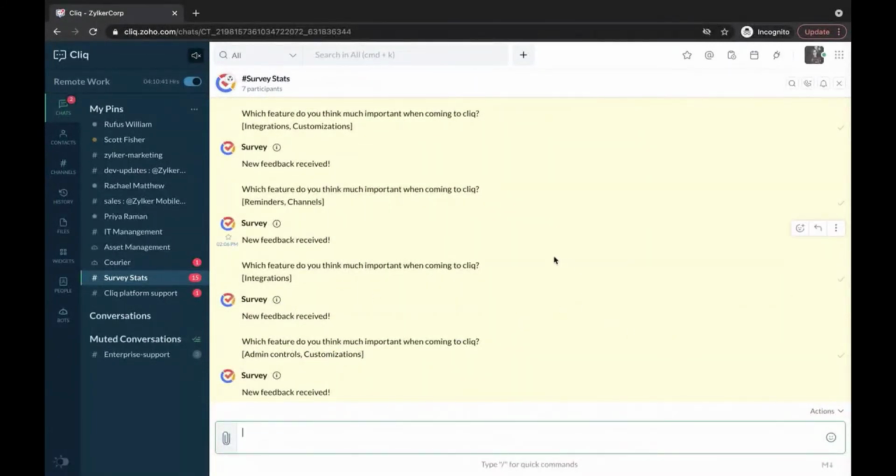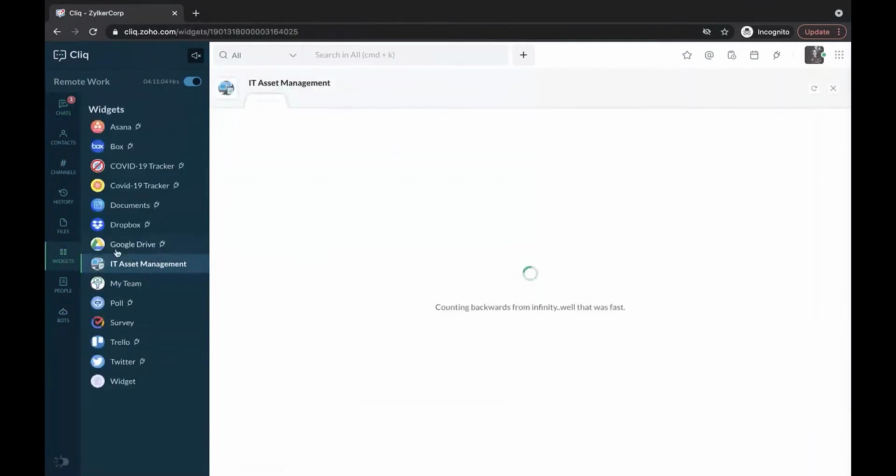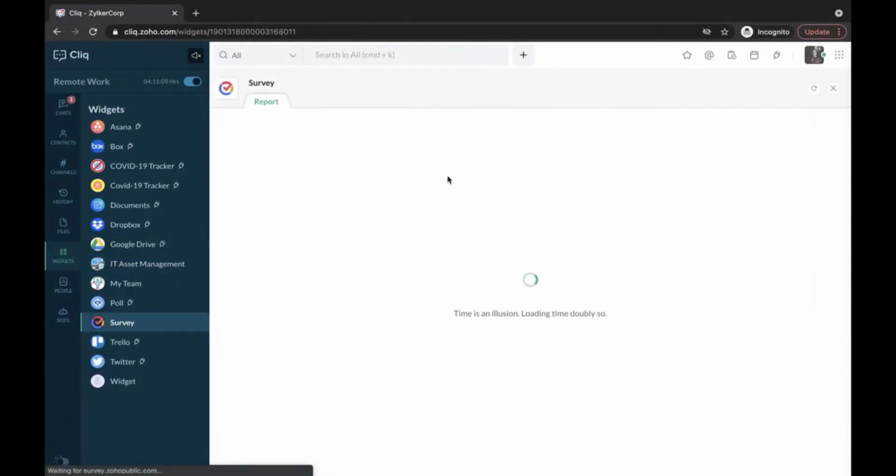If not for this workflow, I would have to open survey.zoho.com, log into it, and check each and every time if I've received a new response, as I said earlier. Instead, real-time notifications give me a heads up only when the activity happens. This has made the lives of our marketers 100 times easier. Also, we've built a dashboard within Click to view these stats. So here we have a survey dashboard that lists the numerical summary with respect to this specific survey. Again, what would have been a to and fro transactions between multiple tools is now just a single click away.